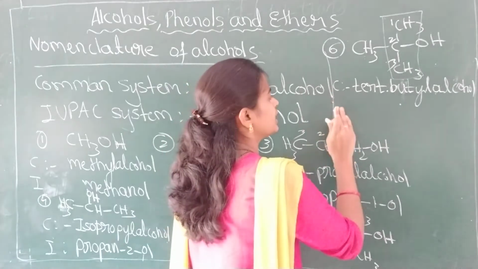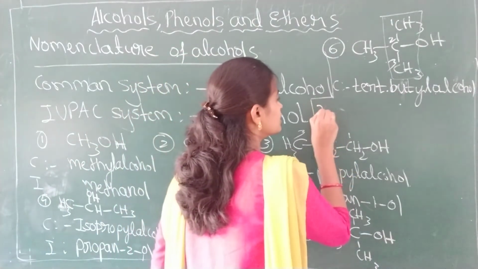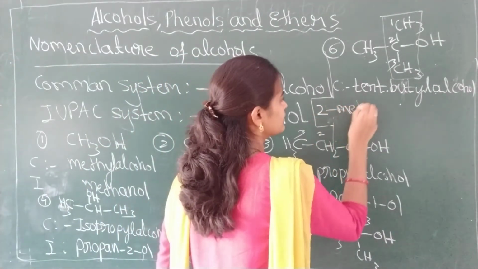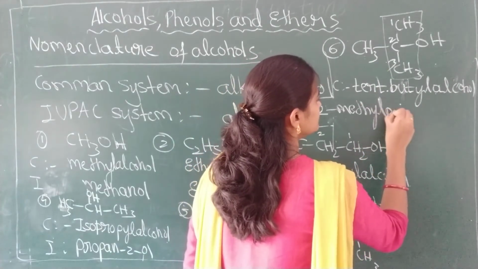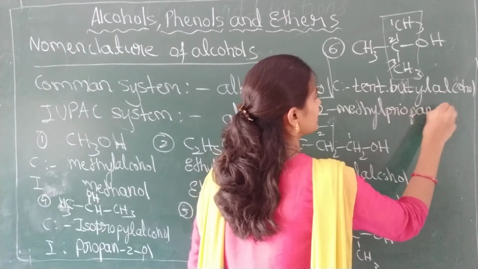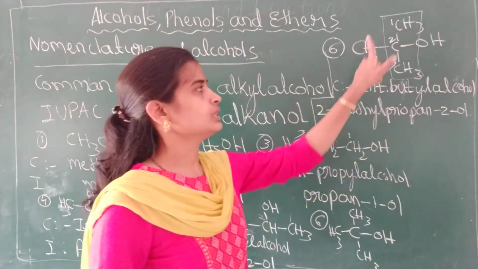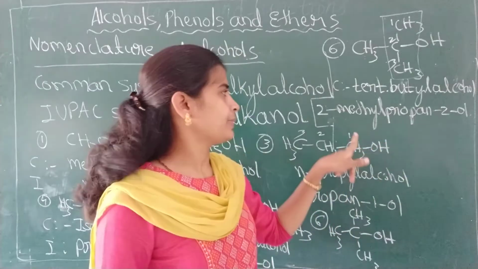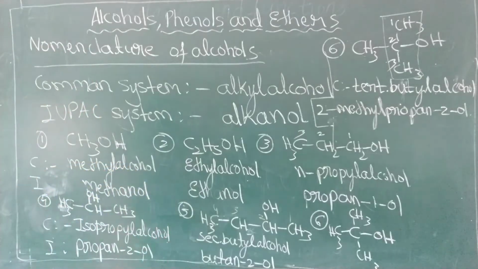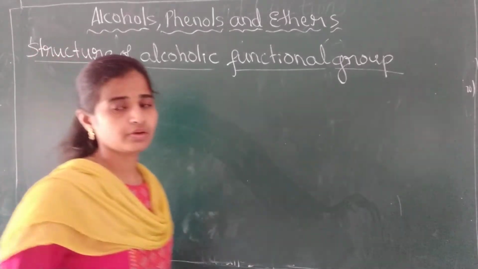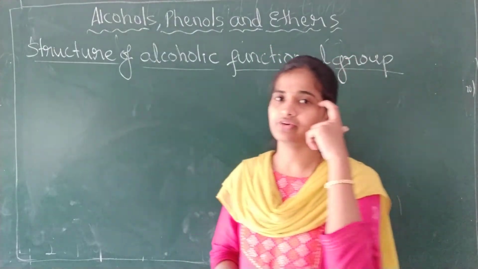So the IUPAC name goes like this: 2-methyl propan-2-ol. Isn't it? 2-methylpropan-2-ol is the IUPAC name, or tertiary butyl alcohol is the common name. Got it? We have studied the nomenclature of the alcohols. For more examples, you can refer to the NCERT textbook.